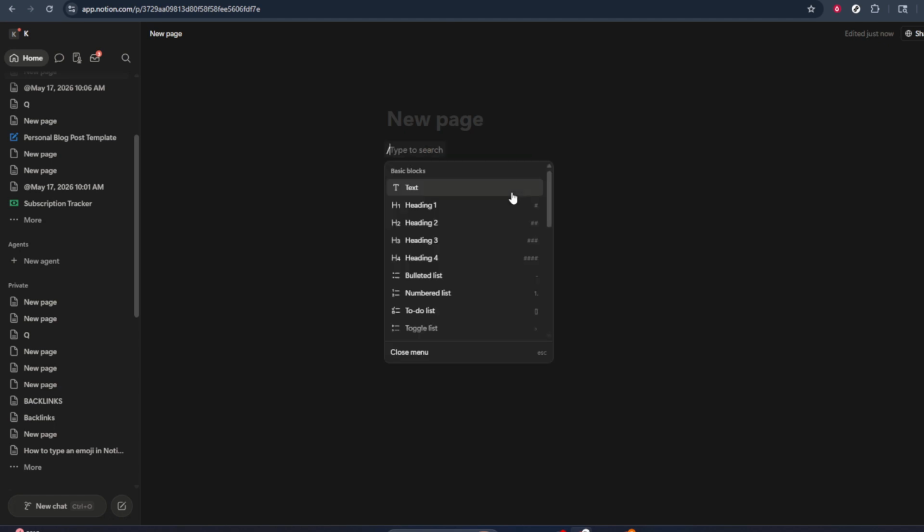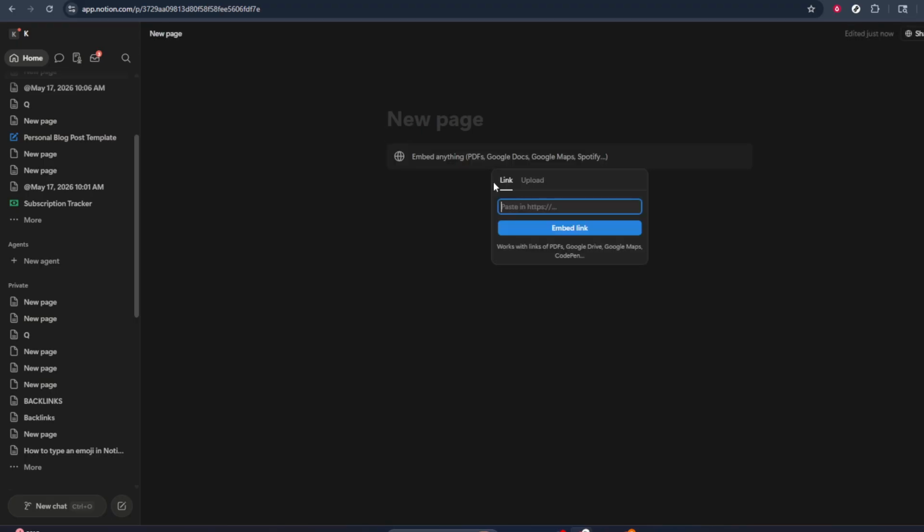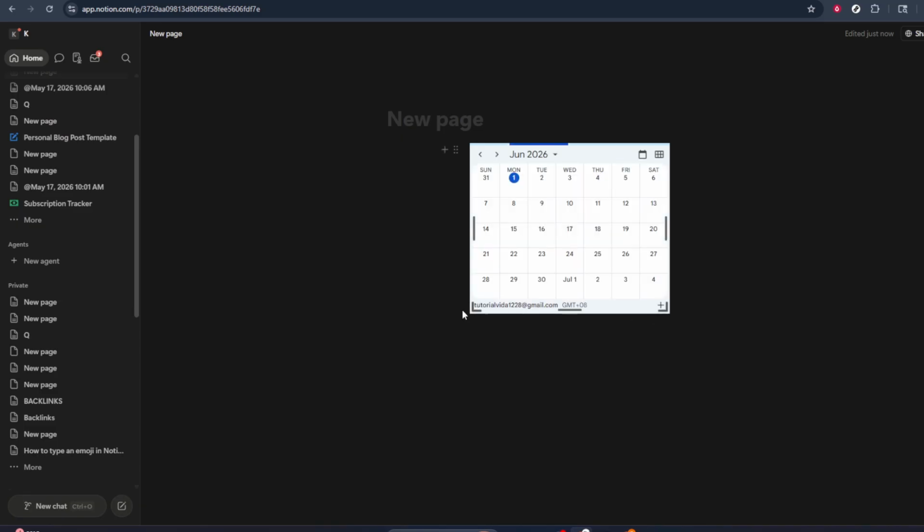Open Notion and navigate to or create the page where you want your calendar to be visible. Once you're on the page, start by typing the command Embed. This command summons the Notion Embed block feature, which is instrumental for embedding third-party content onto your page. You'll see an option to click on Embed. Select it and a new window will pop up, prompting you to enter a URL.